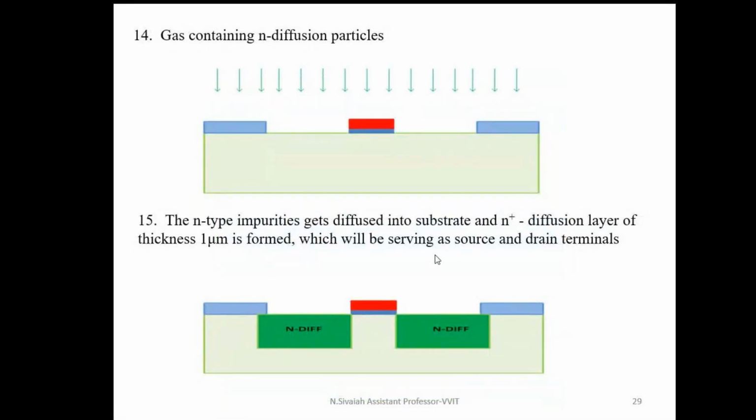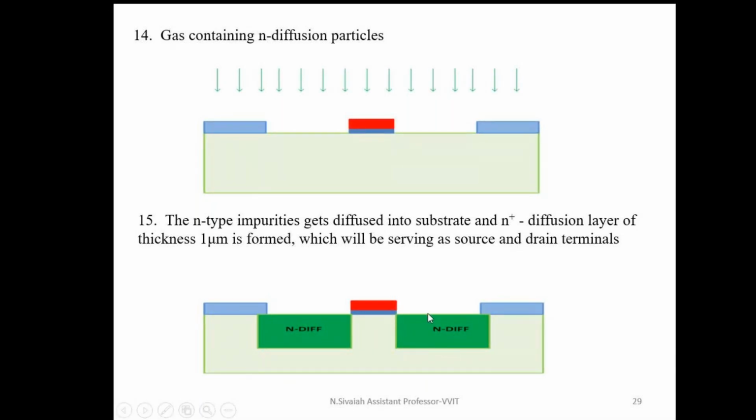Diffusion means the process of forming a source and a drain region. In the case of an NMOS transistor, the source is an N-type material only. The drain is also N-type only. That's why I am implanting N-type diffusion particles. The process of diffusing N-type particles in order to form the source and drain regions is called diffusion. Now I am forming a source region and drain region.